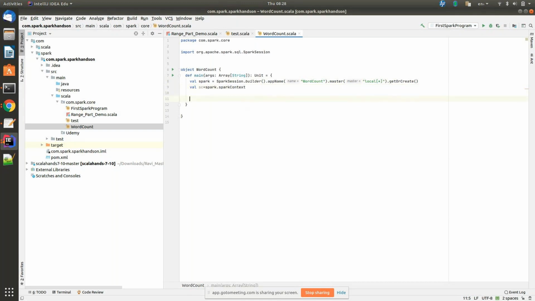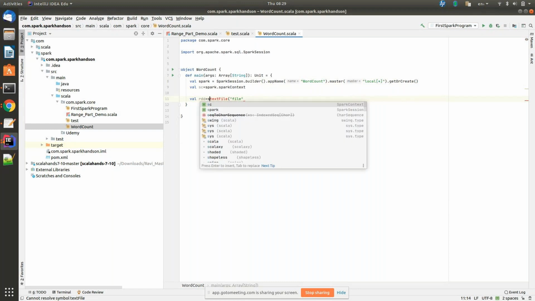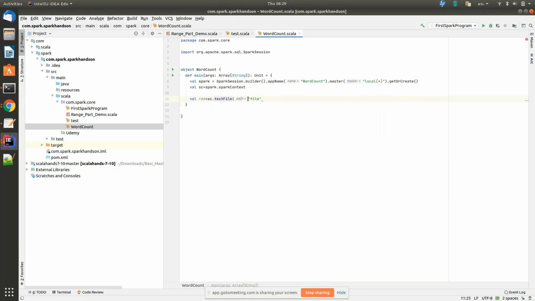Now you need to read a file into an RDD, right? So what you will do here is sc.textFile.